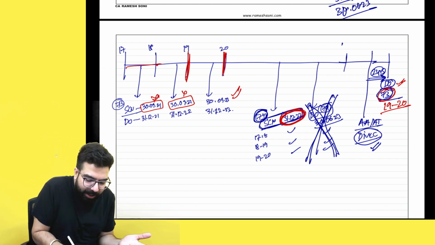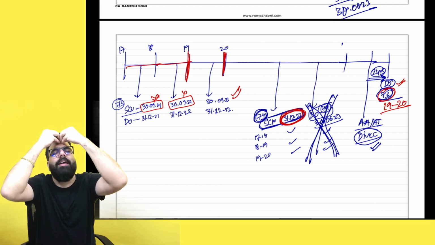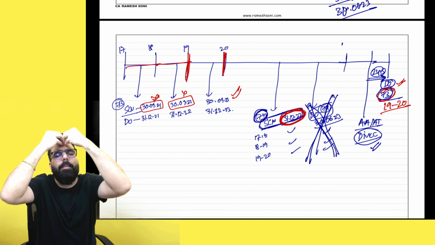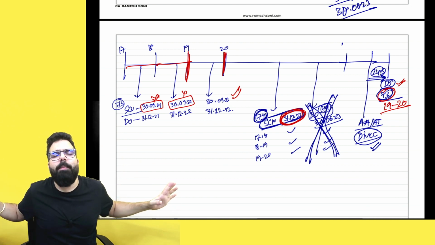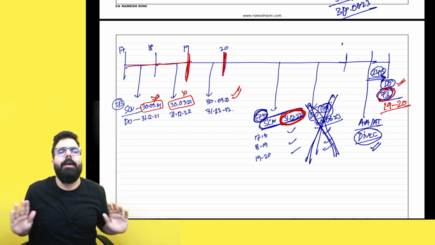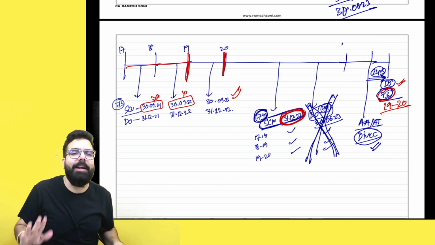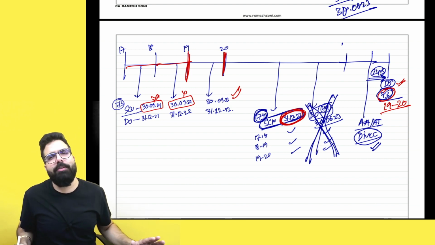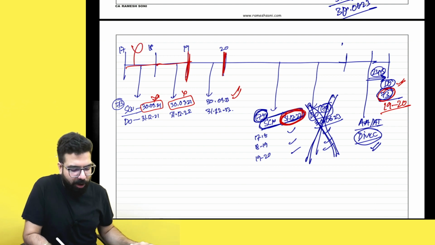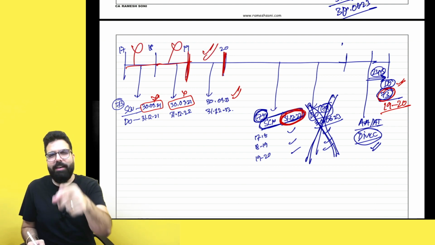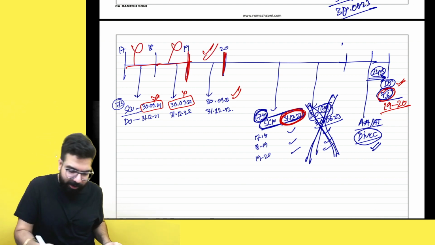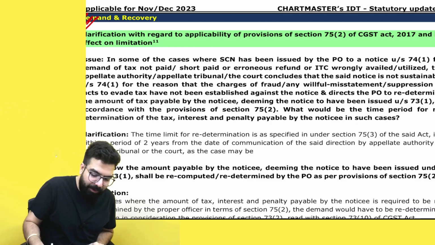Sir, what about 17, 18, 18, 19? The entire proceedings cannot be done. The section 73 demand order cannot be passed because it is hit by the limitation of time. You did not pass the show cause notice within time. Proceedings cannot be done for these 2 years. Only for 1 year the proceeding can be done. Very good guys, you guys got it. Baba, this was the clarification which has come.